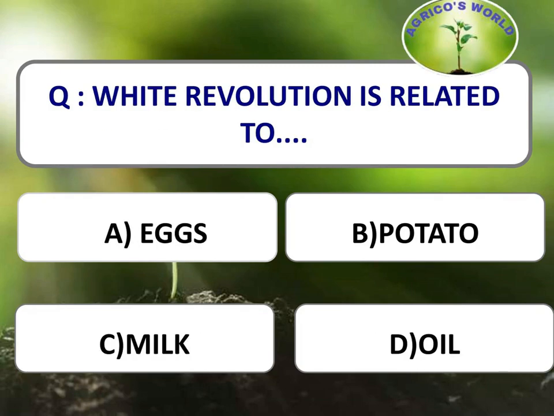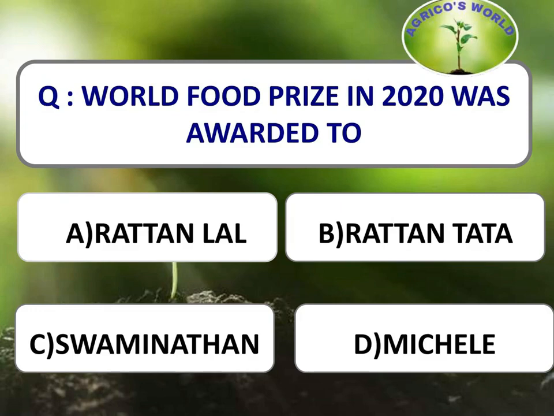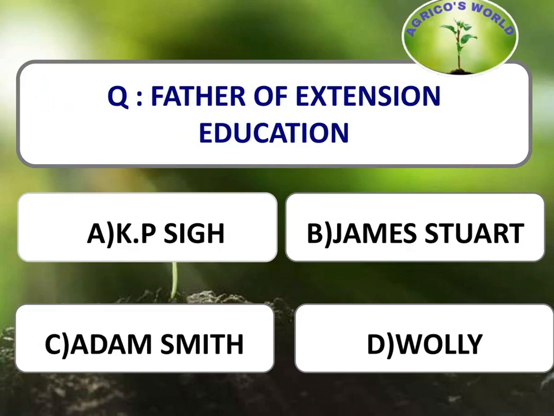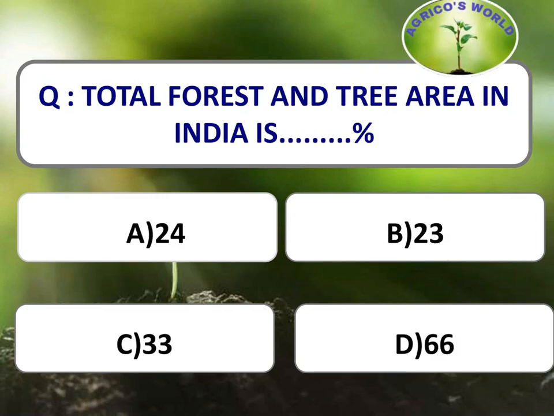The next question, white revolution is related to milk, and the father of white revolution is Verghese Kurien. World Food Prize in 2020 was awarded to Rattan Lal. Father of extension education, the father of extension education is James Stewart. The total forest and the tree area in India is 24%. Here we should be clear that if it is asked as the total forest area, then it will be 21%, and total forest and tree area is 24%.